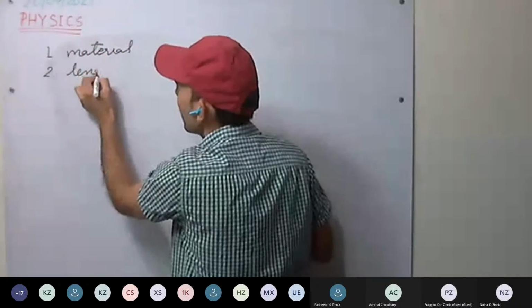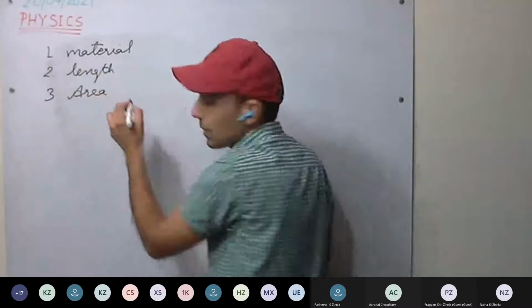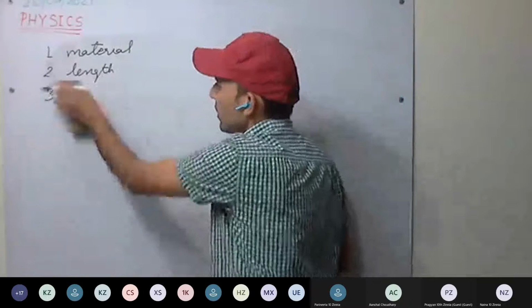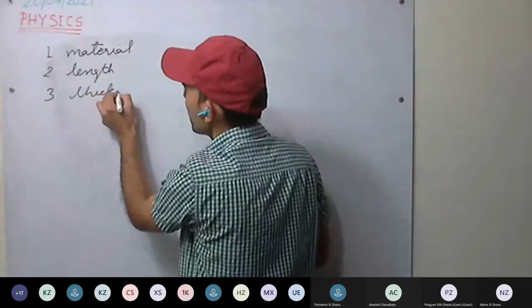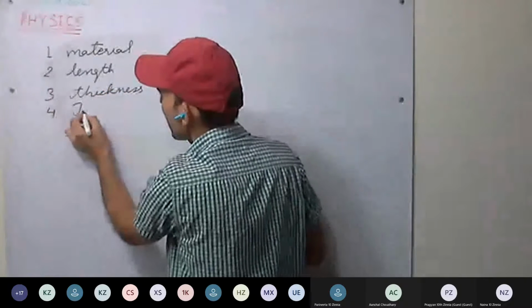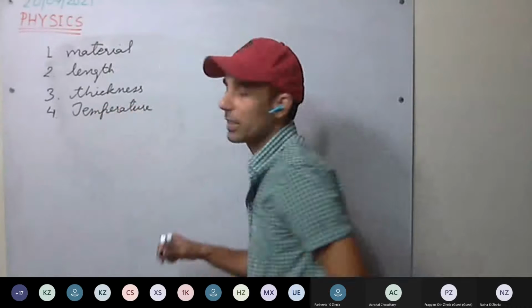Second, the length of the conductor. Third, area of cross section, or thickness of the conductor, how thick the conductor is. Last, temperature.